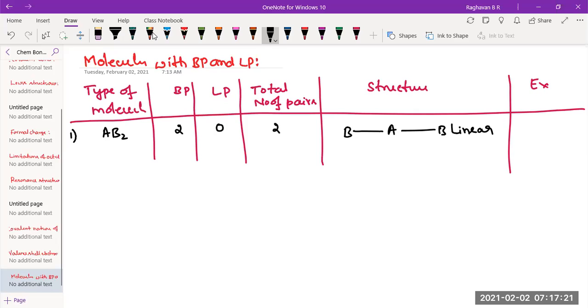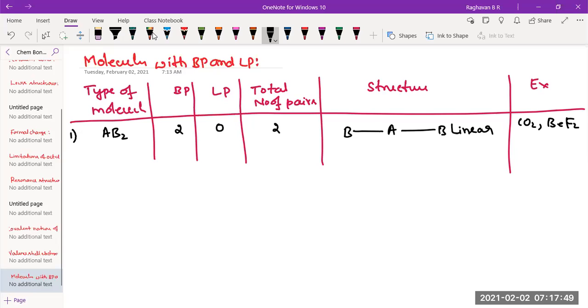So if you want to write carbon dioxide as an example, beryllium fluoride, these are all some of the molecules with one central atom, two surrounding atoms, and two bond pairs, no lone pair. Now, if this molecule has one lone pair and one bond pair, what would happen?